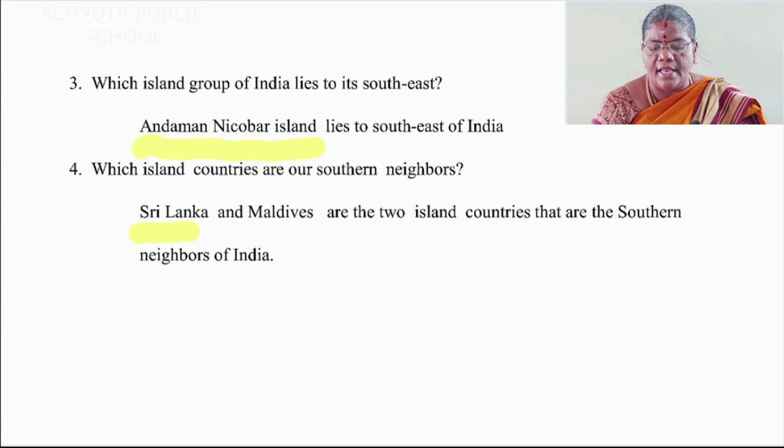Spelling: Sri Lanka and Maldives. So Sri Lanka and Maldives are the two island countries that are the southern neighbors of India.